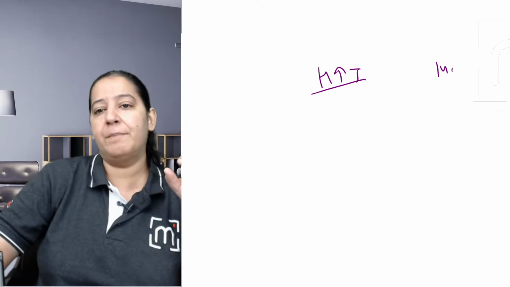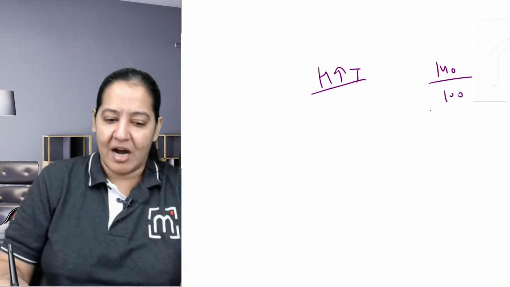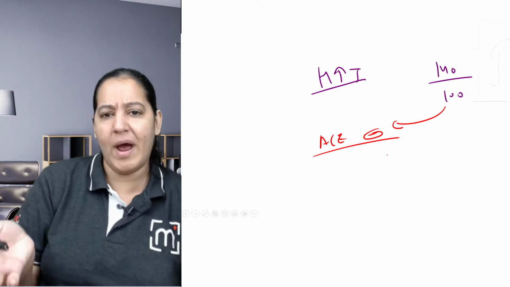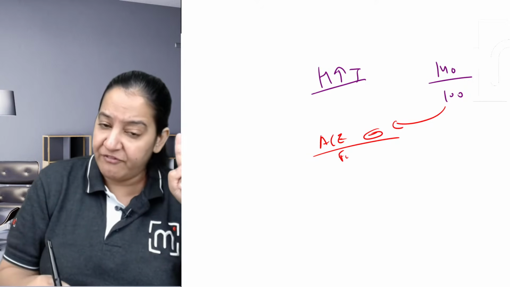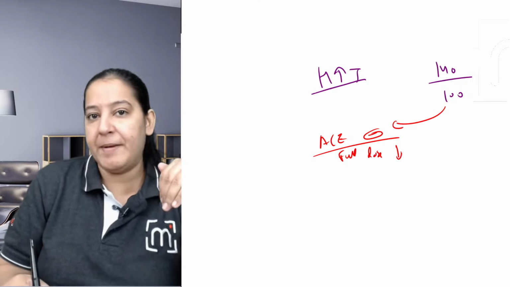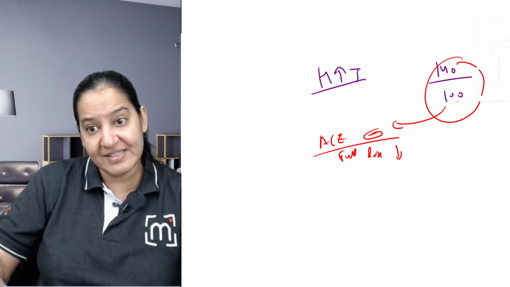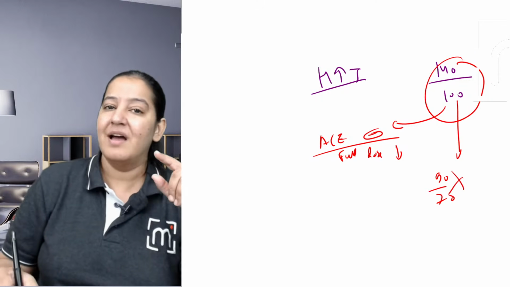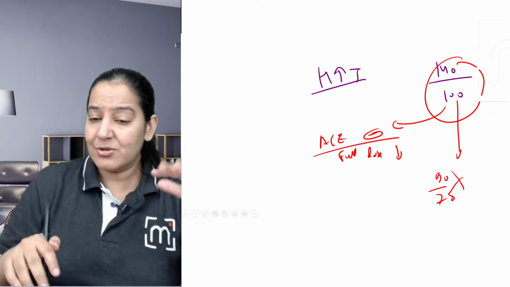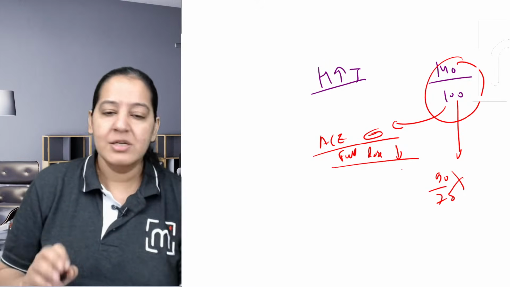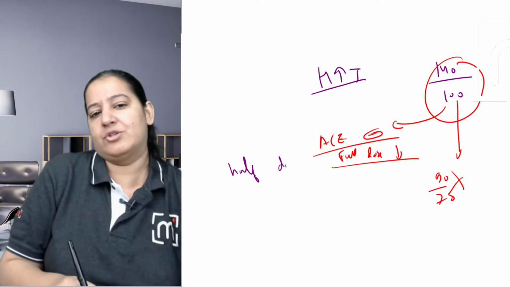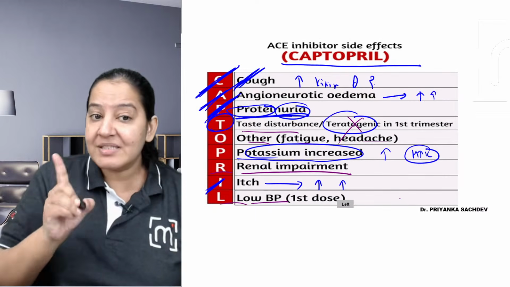Imagine a patient is coming to me with hypertension. Currently, the blood pressure of the patient is 140/100. So I asked the patient to take the ACE inhibitors, saying your BP will come down and you will be normal. But if I start with the full dose, a sudden drop in BP will happen, and 140/100 will become 90/70. I do not want this. I want 120/80. Right? So this is first dose hypotension. So don't start with full dose. You should start with half dose and gradually increase the dose to avoid first dose hypotension.